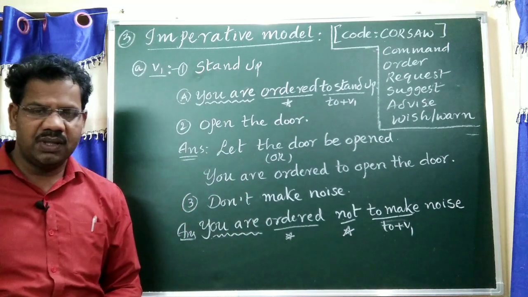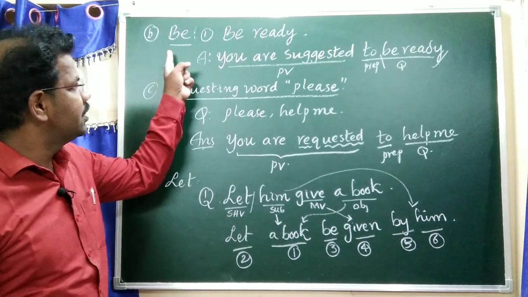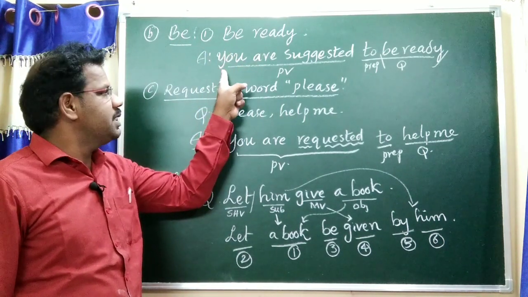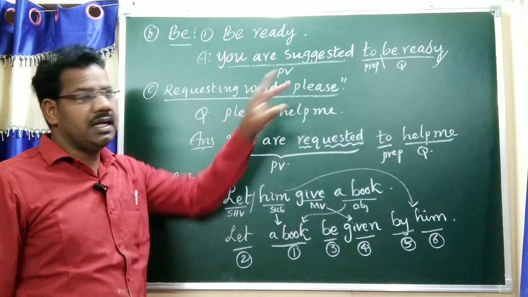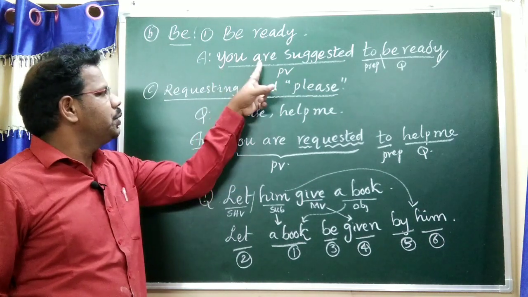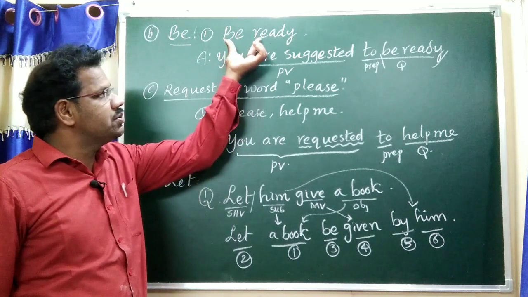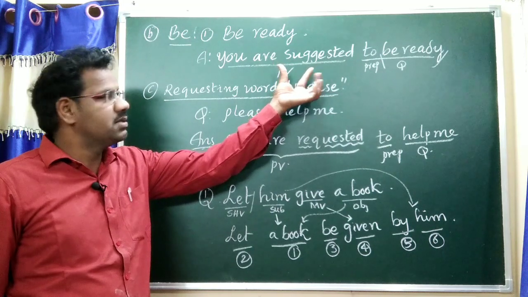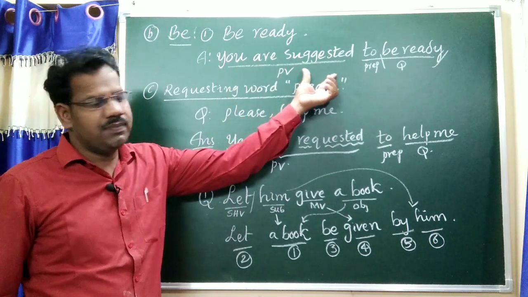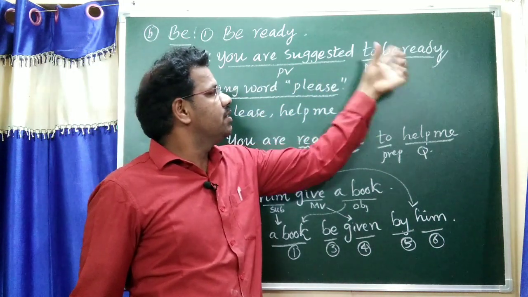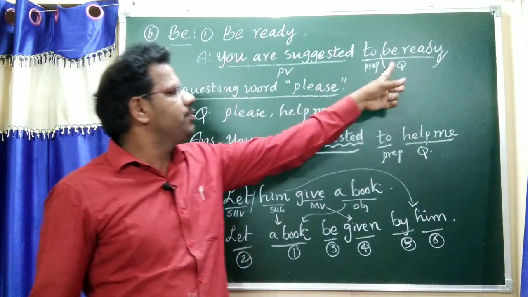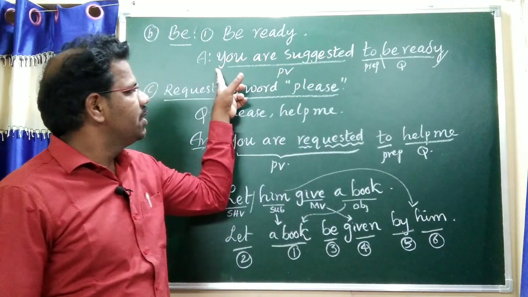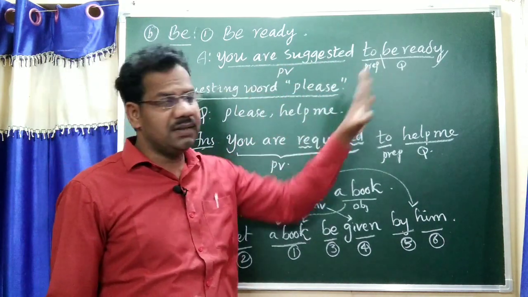Now another example, beginning with be. For example: Be ready. The answer is: you are suggested to be ready. Up to you are is common. According to this feeling, you may write suggested or advised or warned or like that. Before the question, what is the question? Be ready. Before be ready, we should apply to. Now the answer is: you are suggested to be ready.